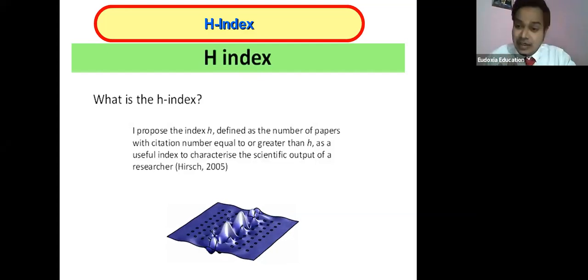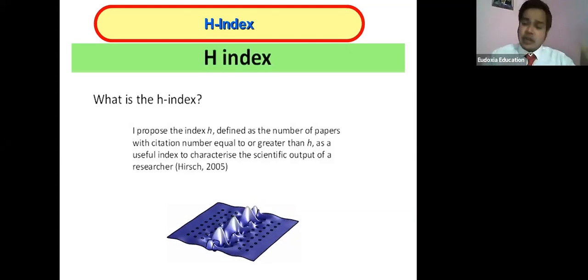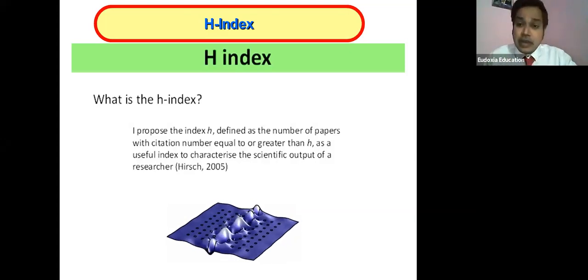If you are having 9 citations, then your H index is 9. That is the way to find out the H index. And if you would like to calculate your H index, take the help of online software. Simply you can go with Google. You can calculate the online H index for your publications.